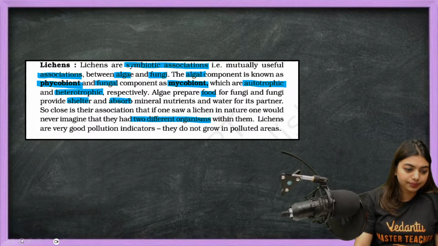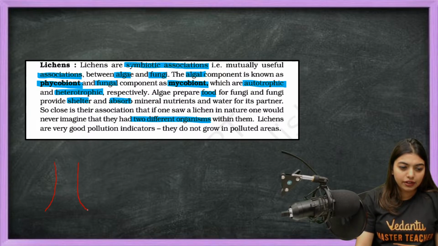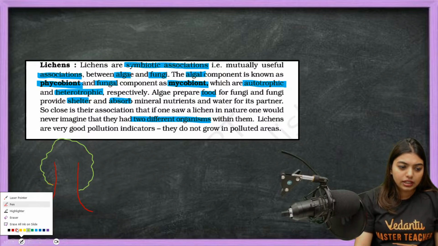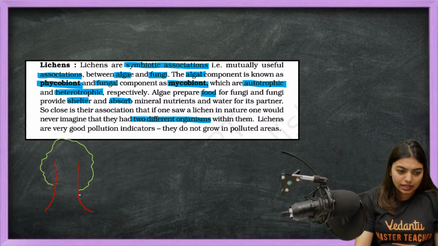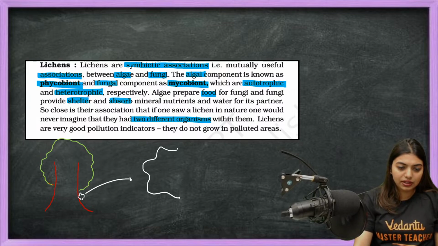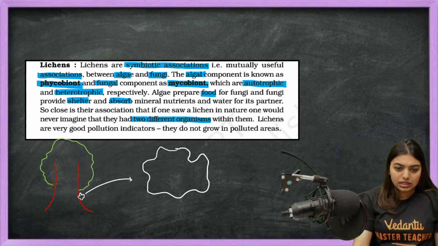Students, if you go to college, all of you would have seen a beautiful tree inside your college, where there is no pollution or anything. You will notice that on the tree ends you will see some structure like this. If I draw the enlarged structure, you will see a very disfigured structure like this. This is a lichen.